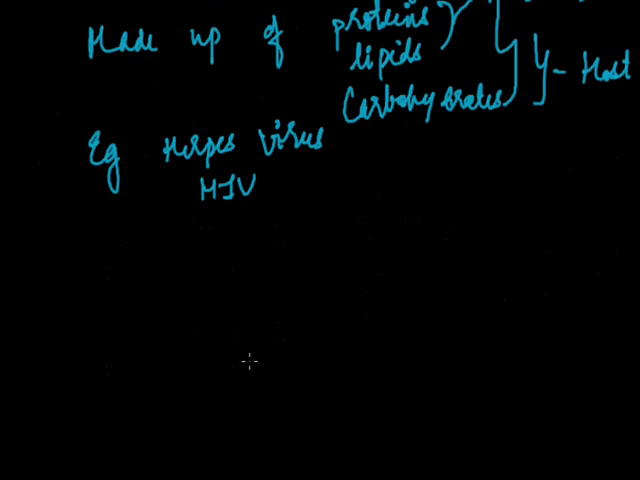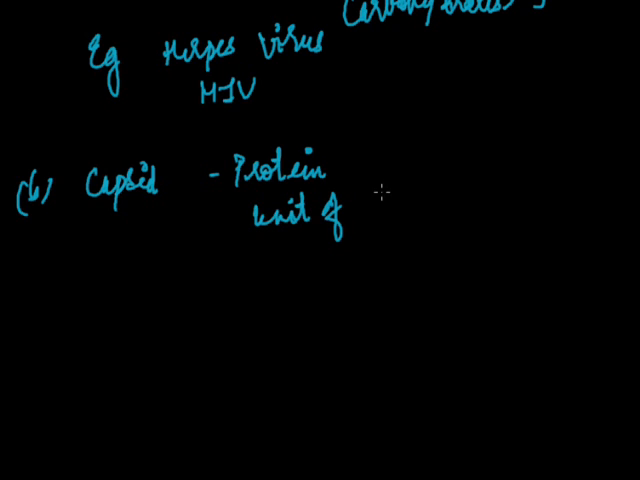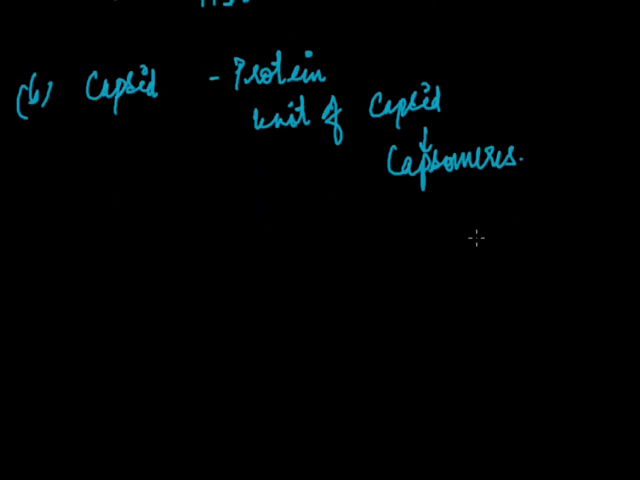Now the next structure is the capsid. Capsid is made up of protein, and the unit of capsid is known as the capsomeres. These possess antigenic properties.